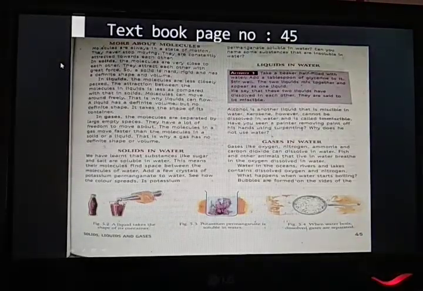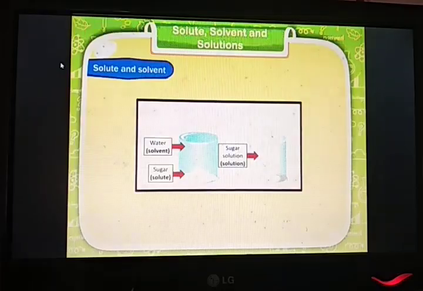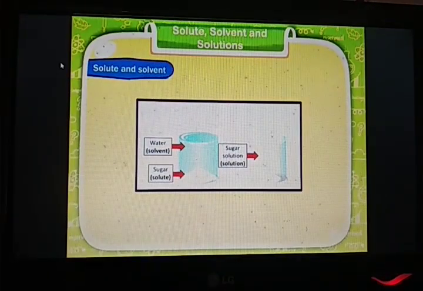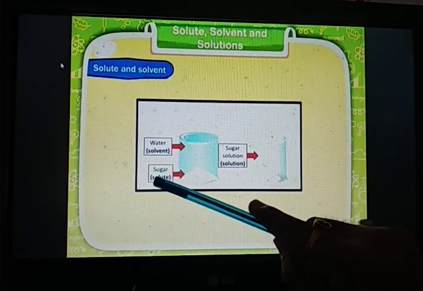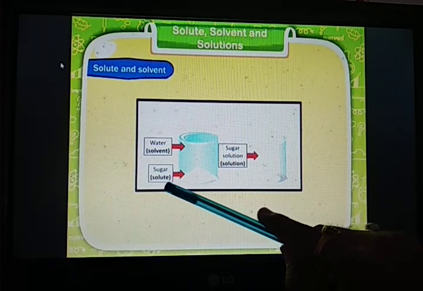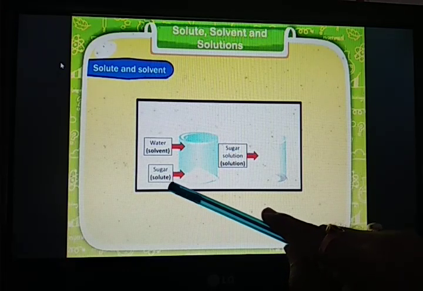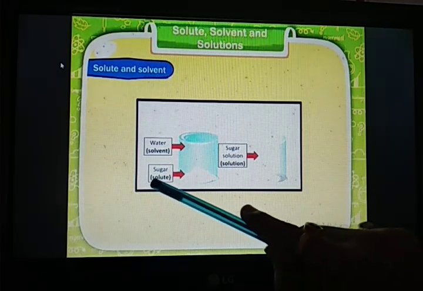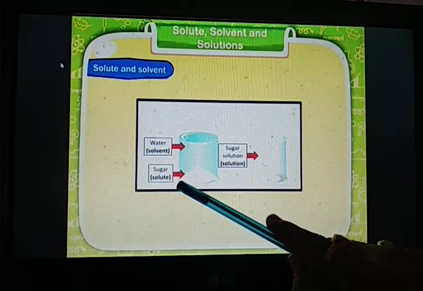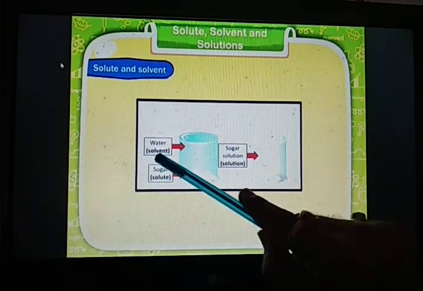Now here is page number 45 of your textbook, on which the topic we are discussing is given. Now let us understand a few more terms: solute, solvent and solution. We have already taken the example of salt and water. Here we will take the example of sugar. The substance which is going to dissolve is known as a solute, and the substance which dissolves the solute is known as the solvent.